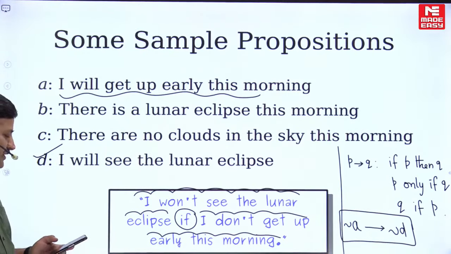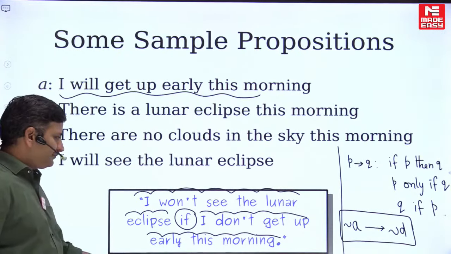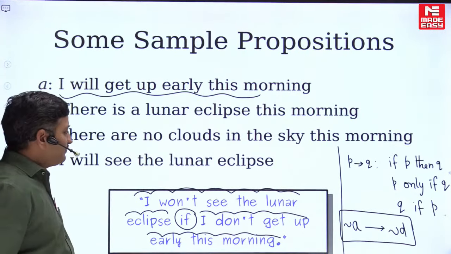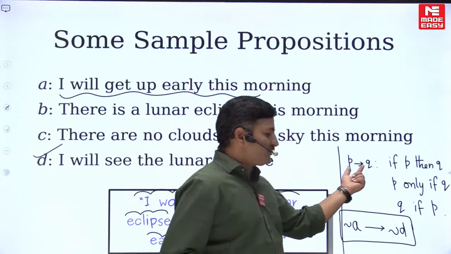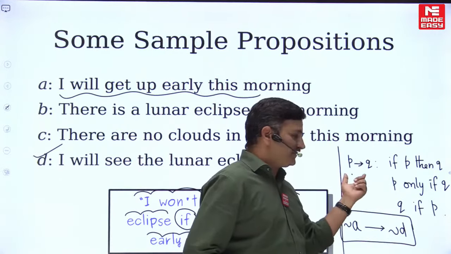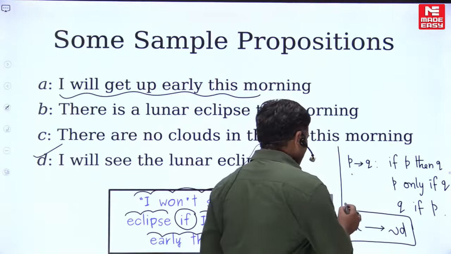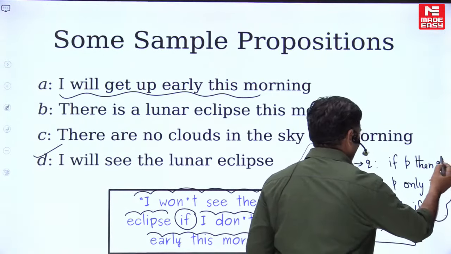Is it clear, everybody? Negation A implies negation D. I hope you understand the importance of learning the basic concept of P implies Q. Most of the students are getting confused about P implies Q. It is compulsory. You have to remember this terminology.